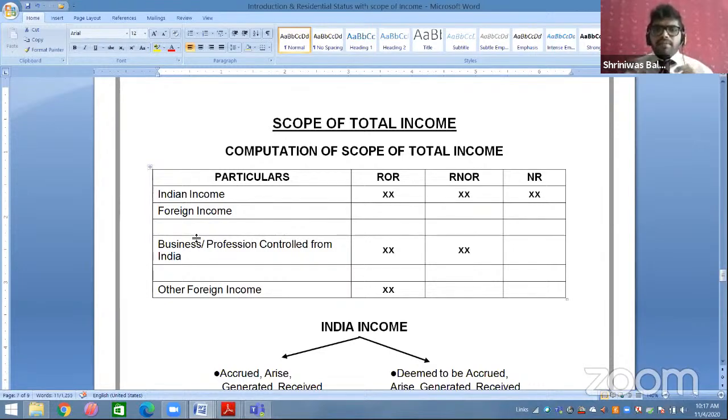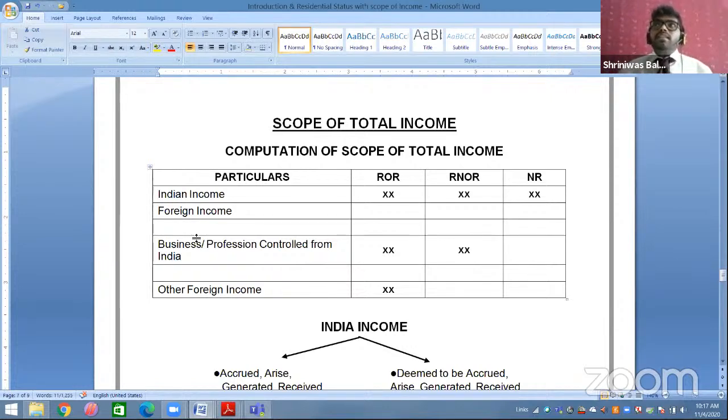Now they have a branch in USA also. In the USA branch, they are receiving some amount of income. They have worked there and received that income there only. So they are earning in USA and receiving in USA. So that is your foreign income.